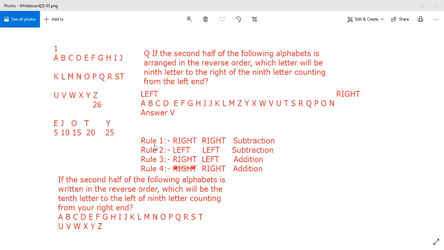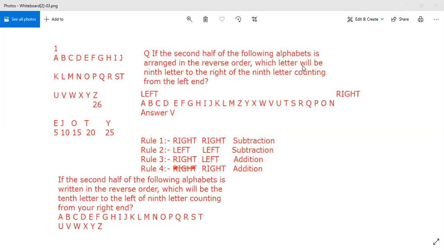See, you have to remember these 4 rules while solving these types of questions in which 2 rights, 2 lefts, or 1 right and 1 left are coming. Rule number 1: if there are 2 rights, it means we have the same sign, so right means subtraction. If there are 2 lefts, again same sign, so subtraction. If there is 1 right and 1 left, it means addition. So left and right, addition.